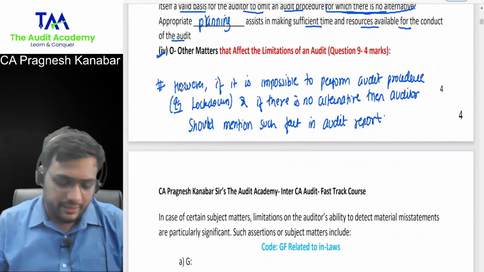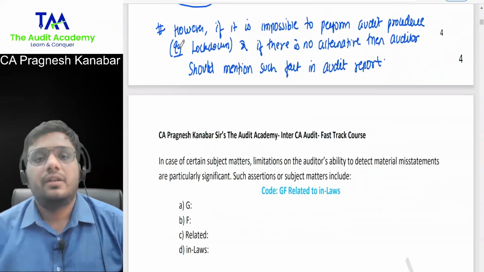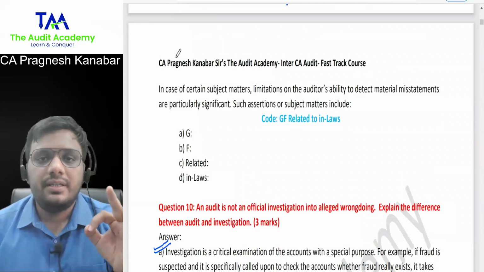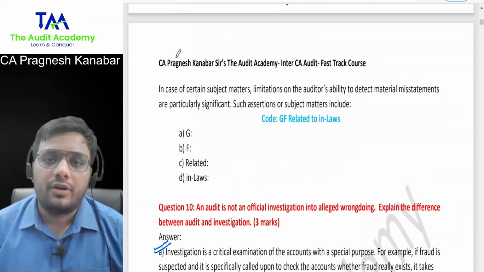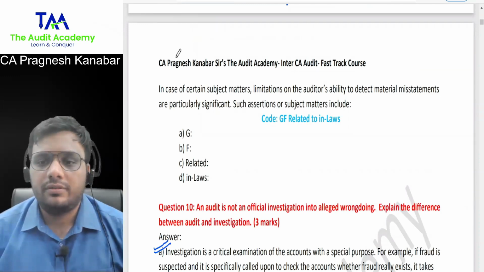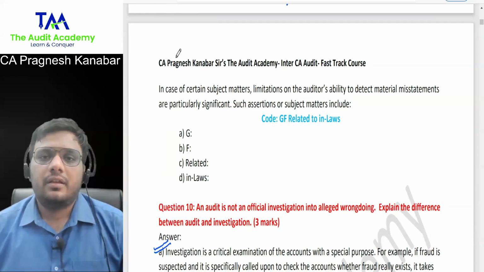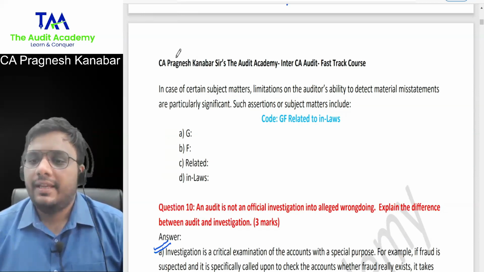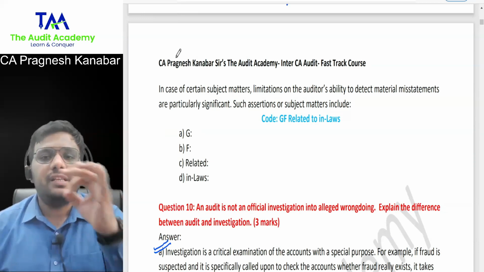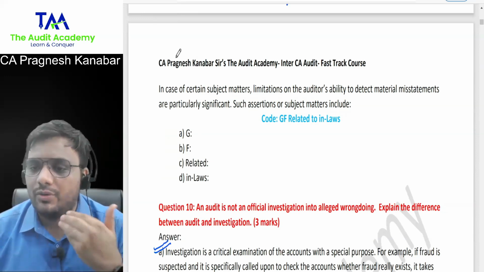Now, the last point is the sundry point, other matters that affect limitations of an audit. Obviously, the points that they have given over here, in simple words, these are the difficult areas of audit. When you're auditing these things, it is very difficult to find out error or fraud. I will convince you on this. Tell me, going concern. Can you predict the future of the entity? No, it is so uncertain. So obviously going concern is such an area where you cannot provide an absolute assurance. You cannot give a guarantee.